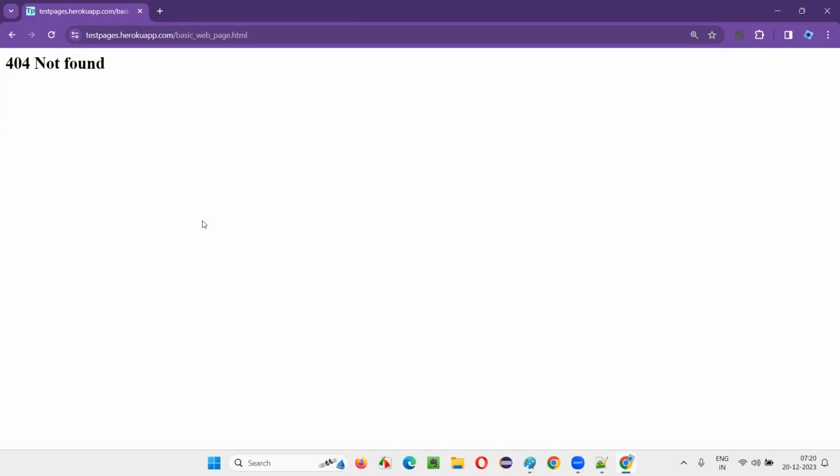Before you start creating any web pages, I am taking you to some sample web pages for which HTML code is already written. So this is one such web page which is already created by writing some HTML code. But if you want to check what HTML code is written by the developers for building this web page, how to do that, guys? Anyone know how to do that? How to find out the HTML code that is written for developing this web page?